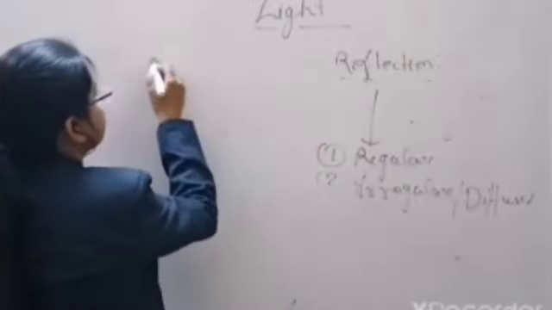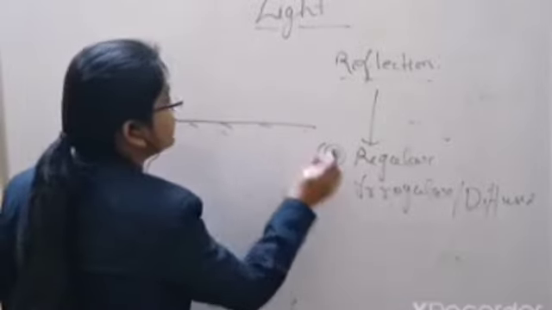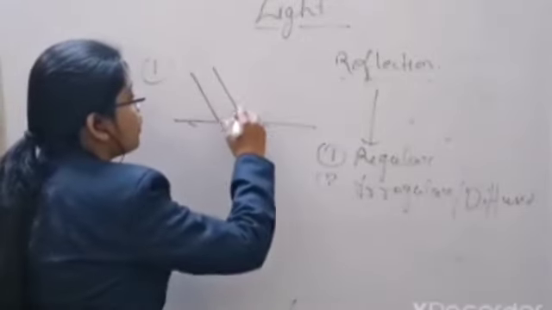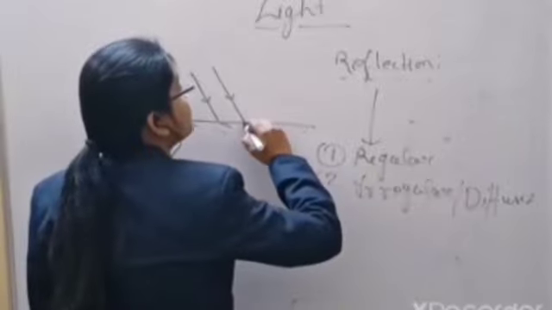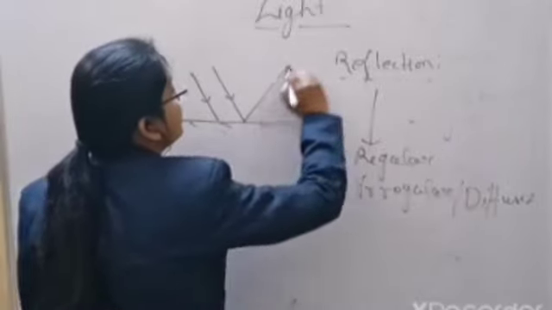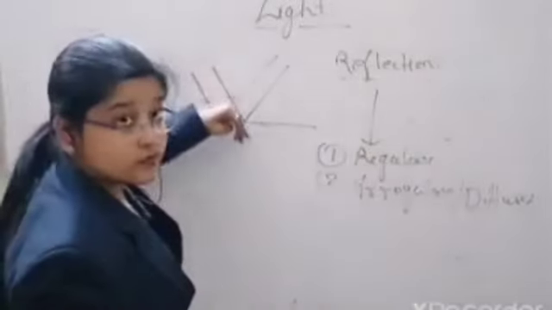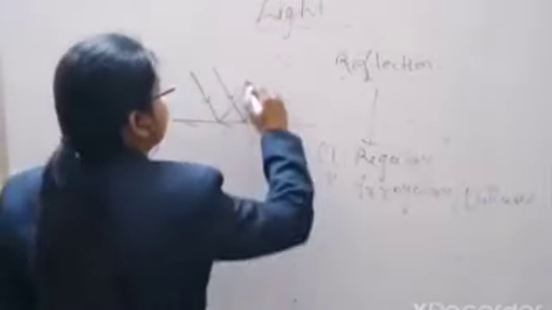So first one is regular reflection. As I have already told you, regular reflection takes place from a smooth surface. So a plane mirror is the best example of a smooth and shiny surface. So when incident rays fall on a regular surface, here you can see that the incident rays fall parallelly. Then after the reflection, or after striking the surface of the mirror, they bounce back in a particular direction. You can see that here the light rays fall parallelly, and after the reflection they go back parallelly. So this is regular reflection.